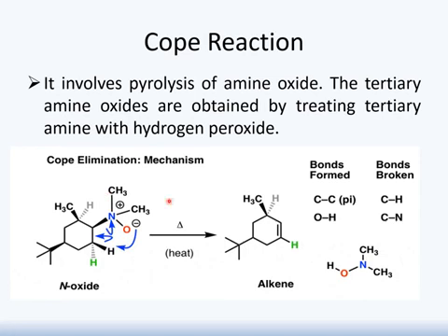This tertiary amine oxide on heating undergoes pyrolysis, and it forms alkene, which is our required product. Here the new bond formed is C to C, or C to H, and the bonds which undergo breakdown are C to H and C to N.